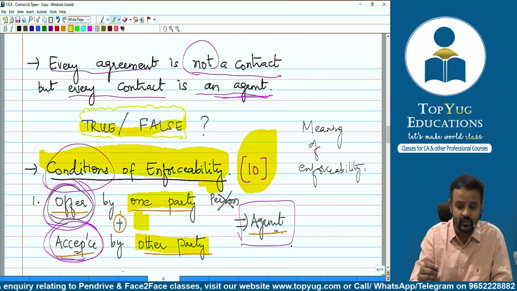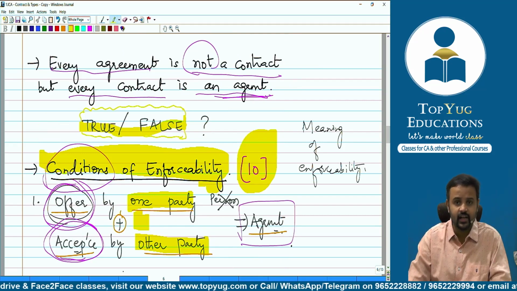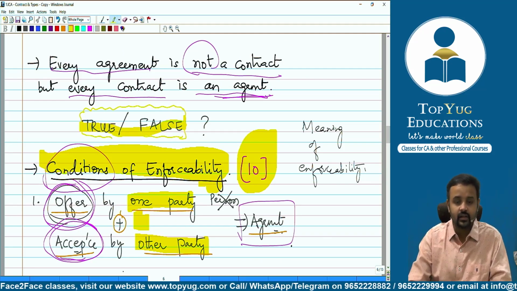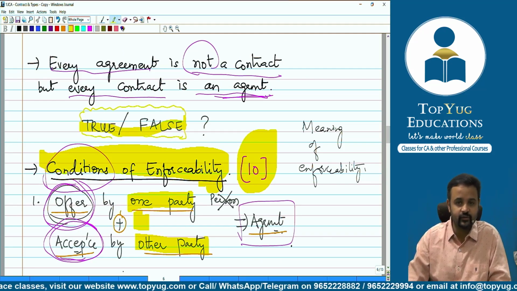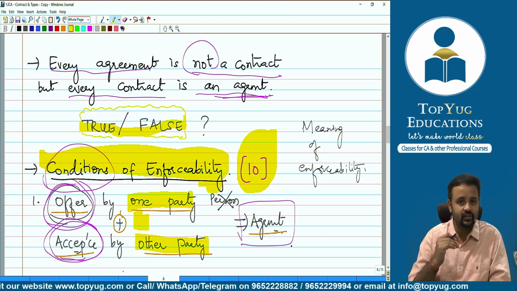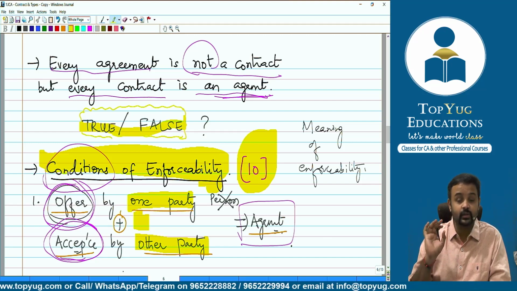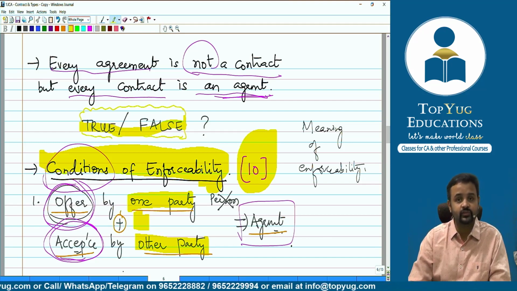Then, is every agreement a contract? No, every agreement may not be a contract, but every contract is necessarily an agreement. Talking about the conditions for enforceability, which come from section 10, we said all these conditions are required to be satisfied, then only is enforceability possible.